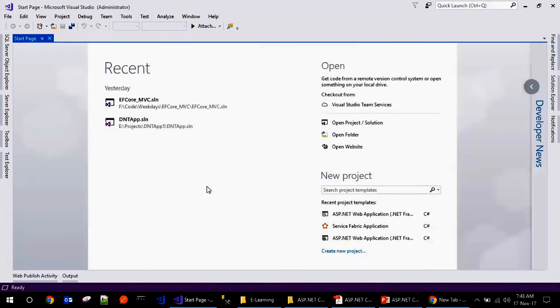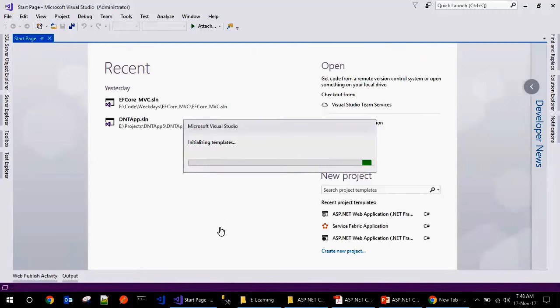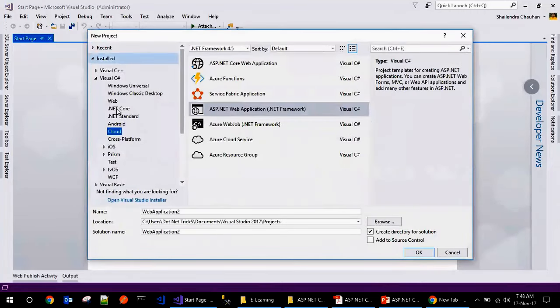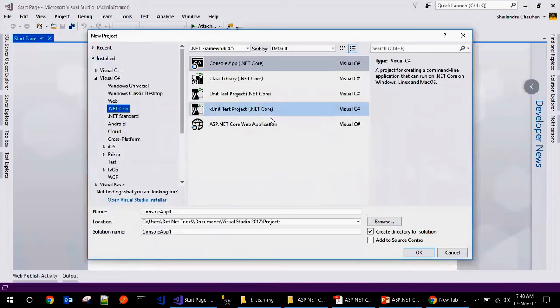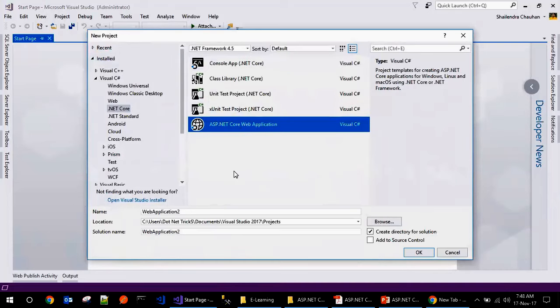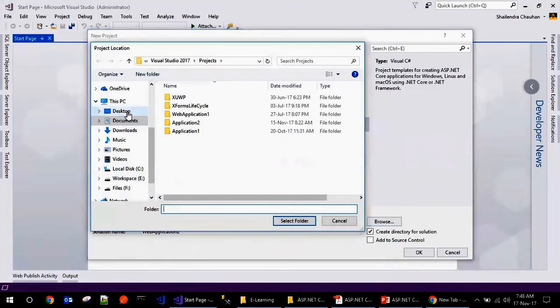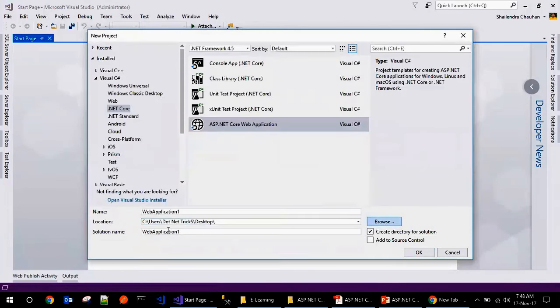And here we have the option for creating a new project. So just create a new project here. We have the option for .NET Core here. In .NET Core, we can develop a .NET Core web application. Then specify the location where you want to save your project. So let's say I'm storing it on the desktop. Then specify your application name. So my application name is, let's say, Web App Core. This is my application name. Then click on the OK button.